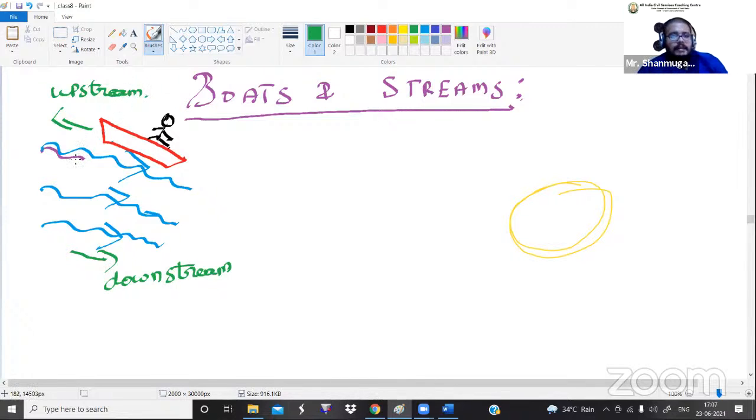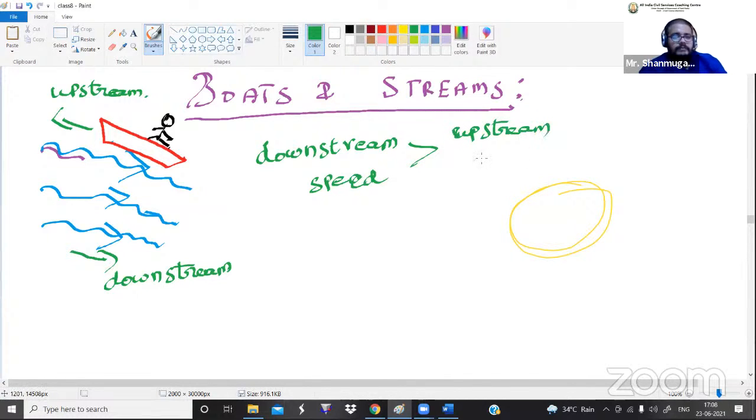Are you able to understand the difference between upstream and downstream? And one more point I have to tell you: the upstream value is always lesser than the downstream value. That is, we can say that the downstream speed is always greater than the upstream speed. There is a reason for that.